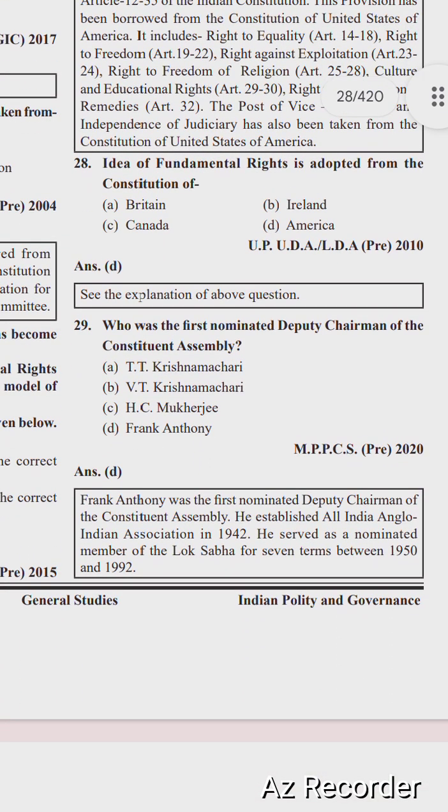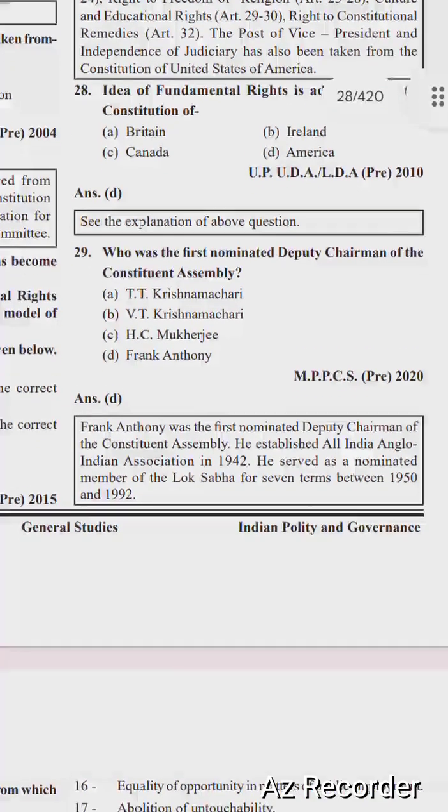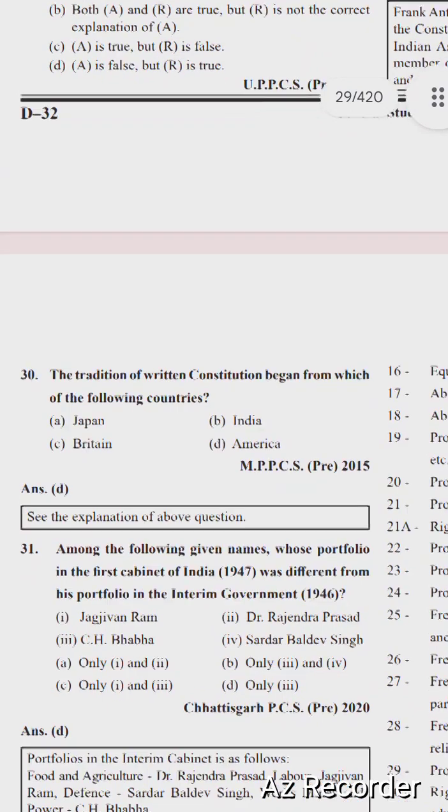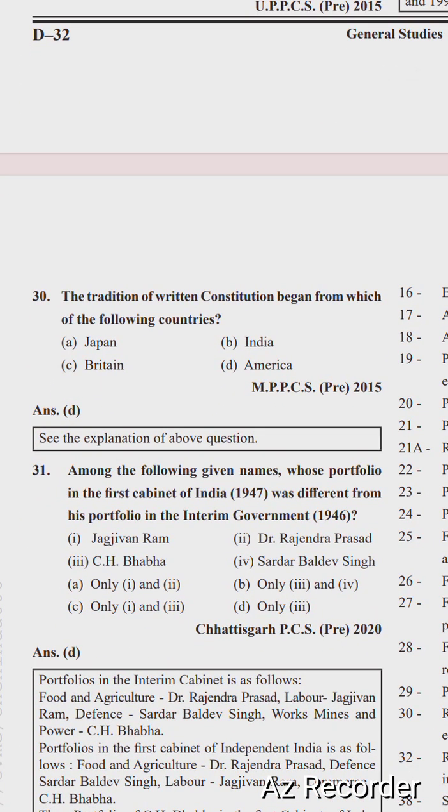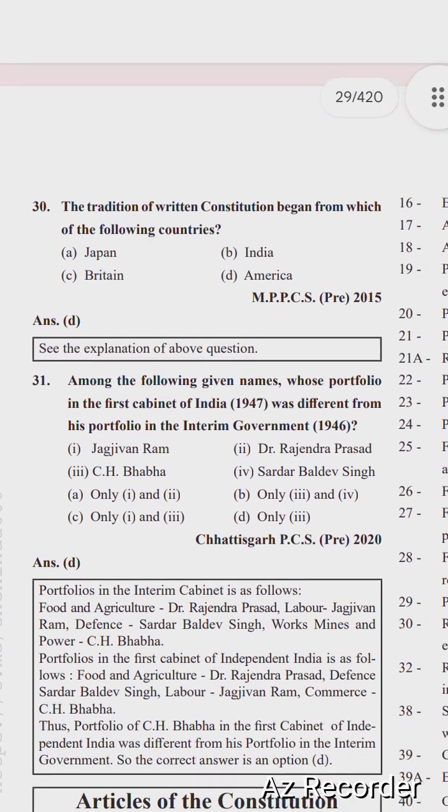Next question is: who was the first nominated Deputy Chairman of the Constituent Assembly? Options: T.T. Krishnamachari, V.T. Krishnamachari, H.C. Mukherjee, Frank Anthony. The right option is option D, Frank Anthony. Next question is: the tradition of a written constitution began from which of the following countries? Options are Japan, India, Britain, and America. The right option is option D, America.